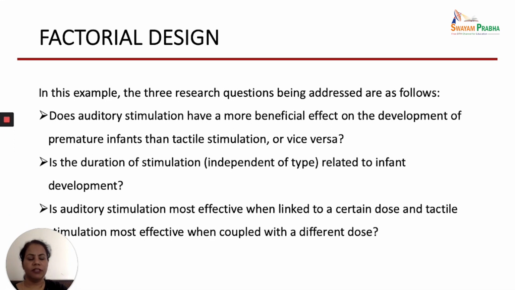Only thing is that for the factorial designs, as we will be having more number of groups, like in this example we were having 6 groups, in each group you have to have a certain number of subjects. So you need to have a bigger sample size. That becomes sometimes difficult, particularly if you are having subjects which you are able to get with difficulty, it is sometimes difficult to get the desired sample size for such type of design. But if you have a good number of subjects available, then it is better to go for this type of design.